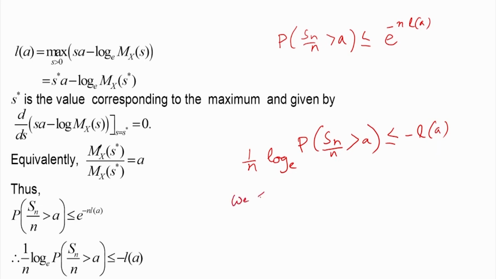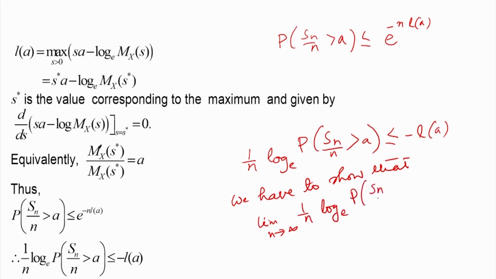So, we have to show that for large n, the limit as n tends to infinity of 1 by n log of the probability that Sn by n is greater than a will be greater than some lower bound, that is again given by minus La plus epsilon, where epsilon is arbitrarily small. So, this result we have to establish.